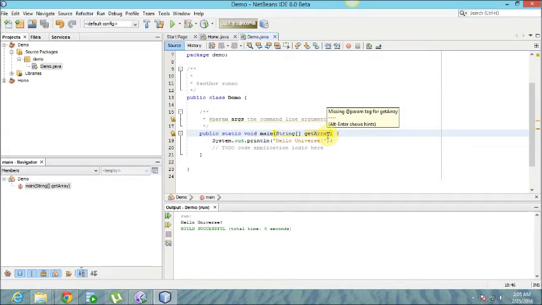When we run a Java program, the basic question is what String args is. When we run a Java program from the command prompt, we can pass some input to our Java program. Those inputs are stored in this String args array, or getArray.